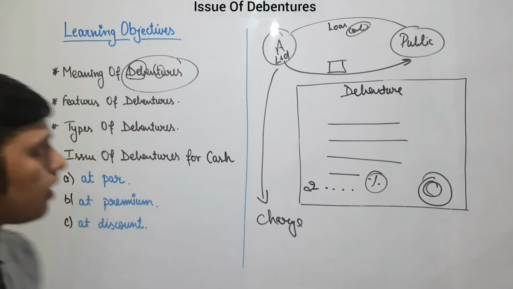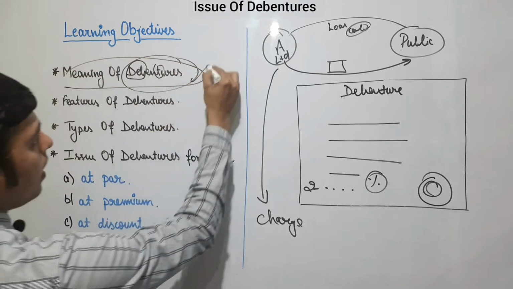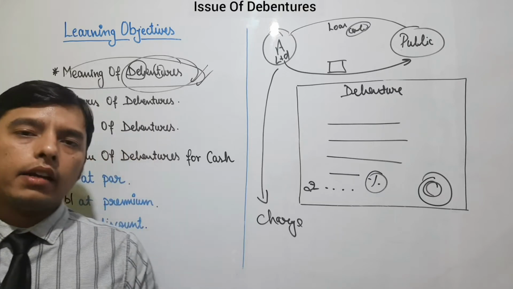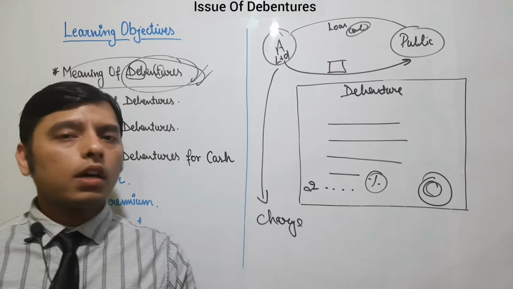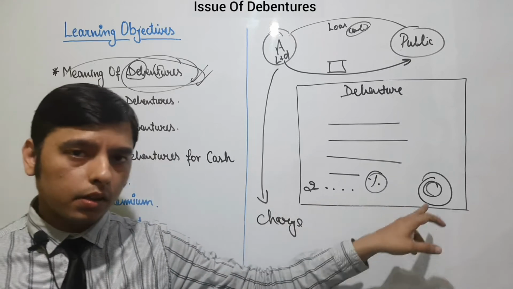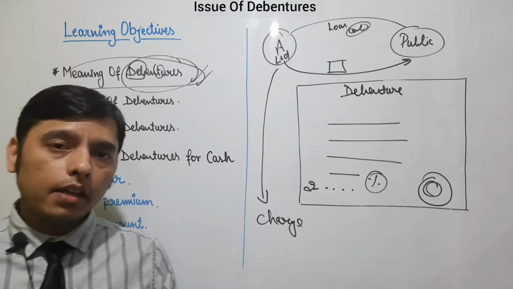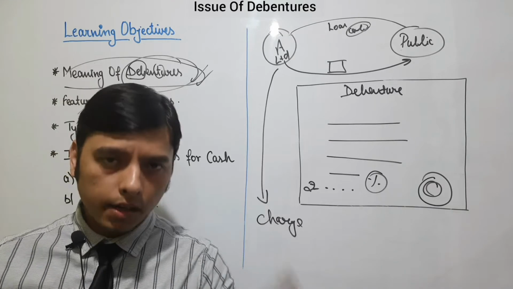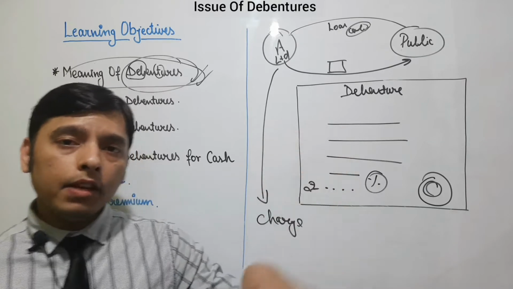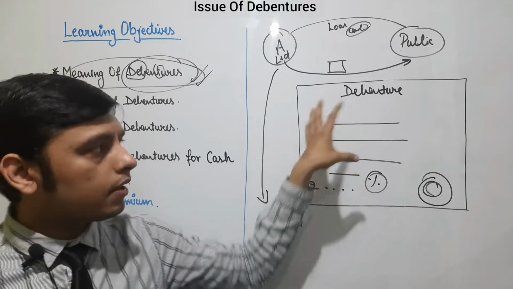Now let's take a summary of this topic which I have covered till now. Meaning of debenture: we can conclude that debentures are documents issued under the seal of the company. A seal or stamp is given on that document. It clearly states that a company is taking a loan from the public or some specified person, and that it will repay this amount after a few years, which is written on this document.